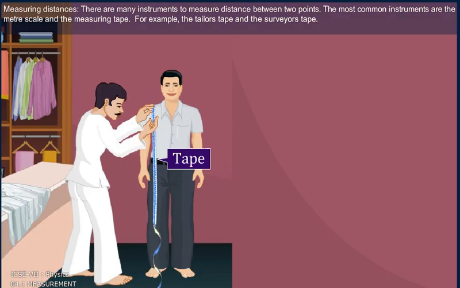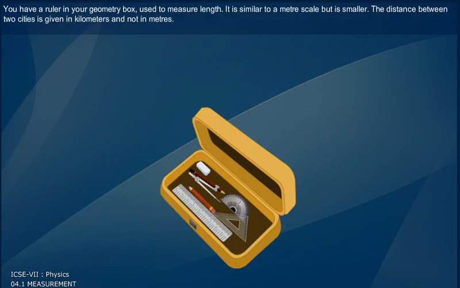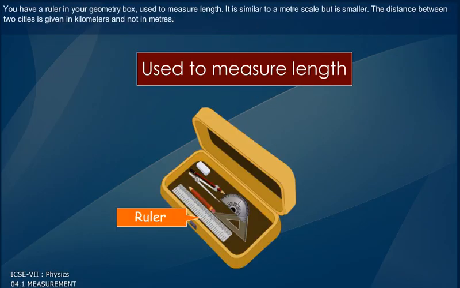Measuring distances. There are many instruments to measure distance between two points. The most common instruments are the meter scale and the measuring tape, for example, the tailor's tape and the surveyor's tape. You have a ruler in your geometry box. It is used to measure length. It is similar to a meter scale but is smaller.